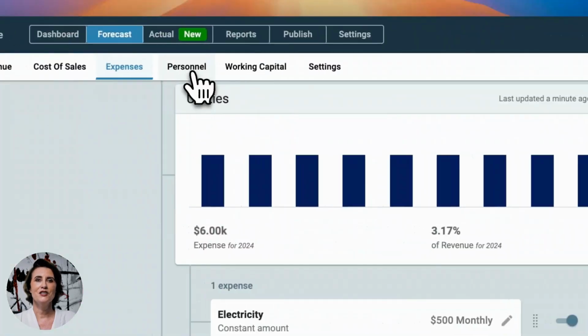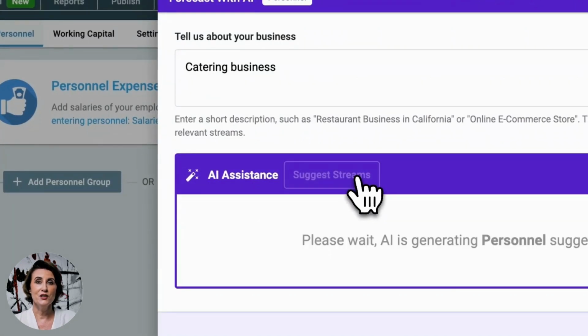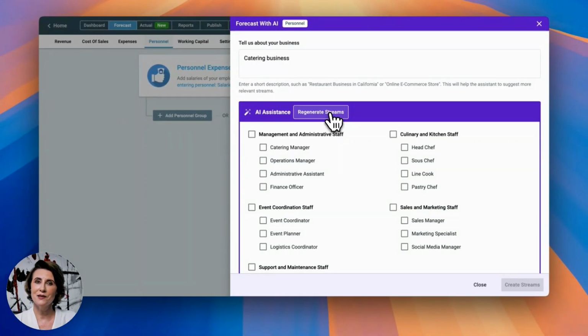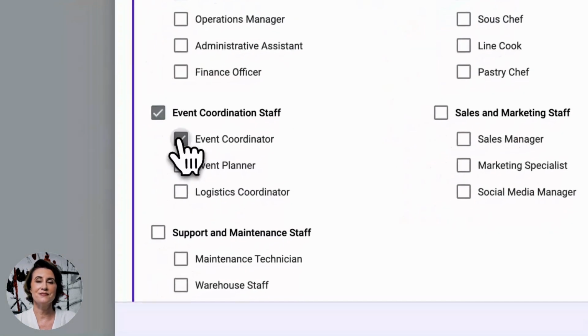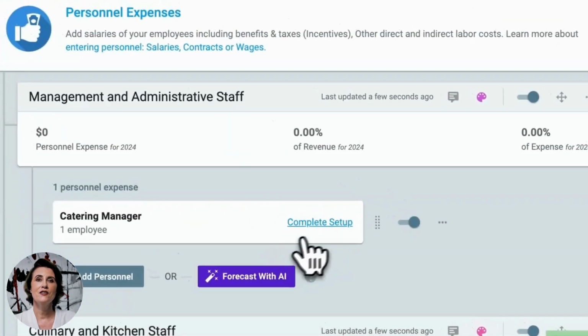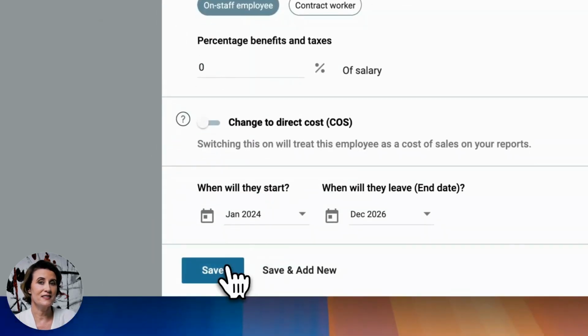Now it's time to enter salaries and wages. We will ask AI to suggest some employees who are needed for our catering business. Let's select the catering manager, head chef, and event coordinator. For a catering manager, let's say we are paying him a $5,000 monthly salary.